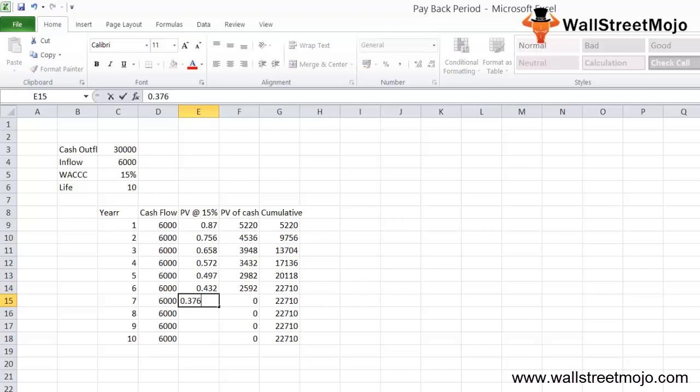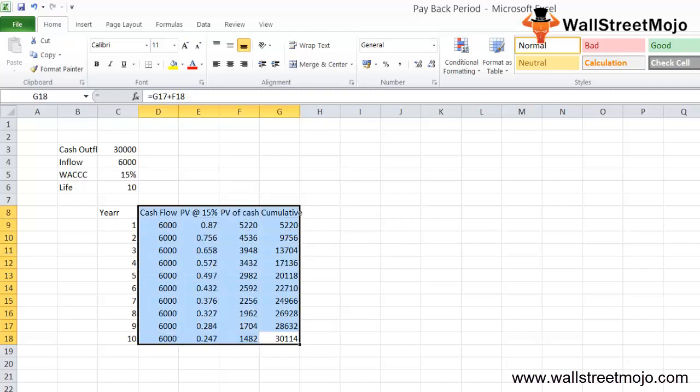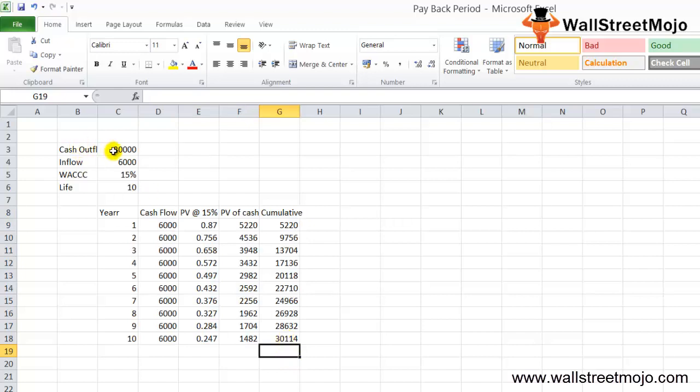Then we have 0.376, 0.327, 0.284, and last is 0.247. So you can see the cumulative and everything is calculated. The whole table is calculated. In this case, the cumulative cash flow is 30,114 in the 10th year. So the payback period is approximately what? 10th year, because we have to recover the cash outflow.